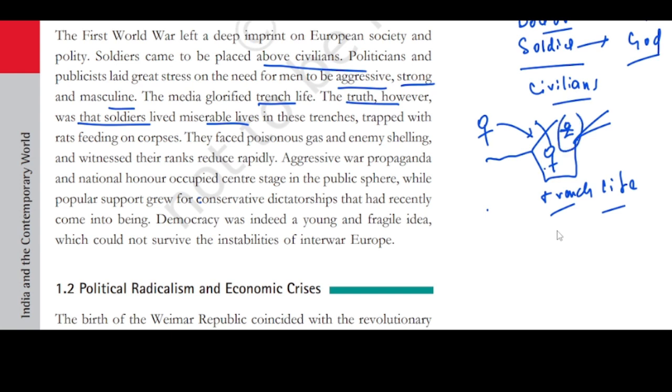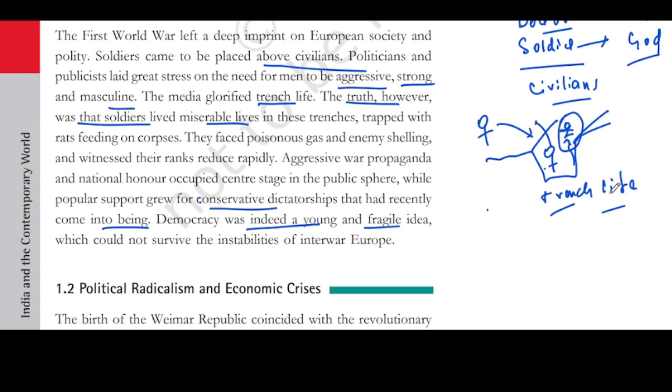So here the dead body is along with him, meaning the rats will start eating him and the body will be stinky, isn't it? So trench life in actual sense was very bad. And aggressive war propaganda and national heroes occupied the center stage in public spheres. While popular support grew for conservative dictatorship, they had recently come into being. Democracy was indeed a young and fragile idea.